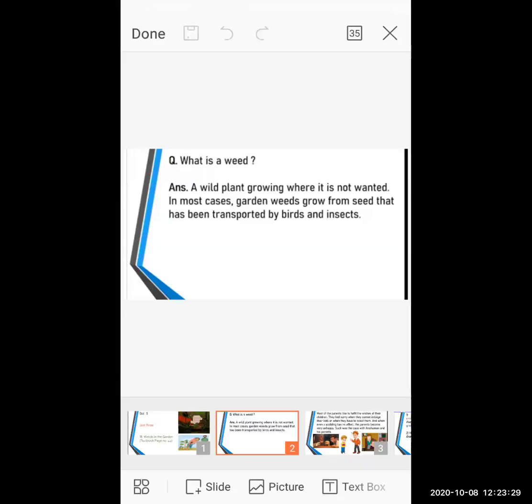But that was an infected seed, not a good seed. So if a not good seed starts to grow a plant, definitely the plant is also not a healthy plant. It will be a germ-affected plant, and it will affect all the other plants also. So that's the reason we have to weed the garden. Weed means remove the unwanted plants.